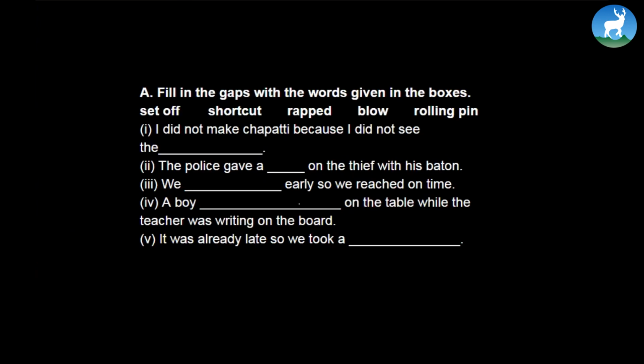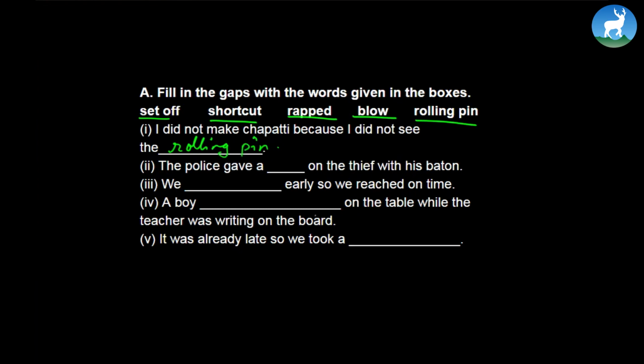Okay, let's move forward. You can do it in the classroom itself. Fill in the gaps with the words given in the boxes. Here the boxes contain set off, shortcut, rap, blow, and rolling pin. I did not make chapati because I did not see the, guess what? Rolling pin. Do you make rotis at home? What do you roll rotis with? So, I did not make chapati because I did not see the rolling pin.